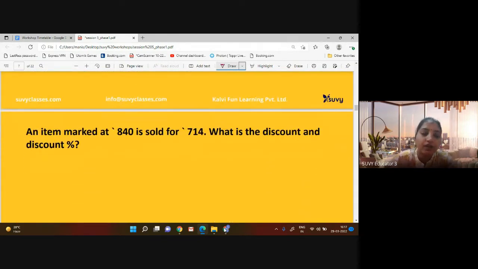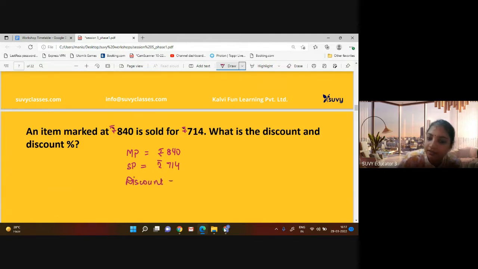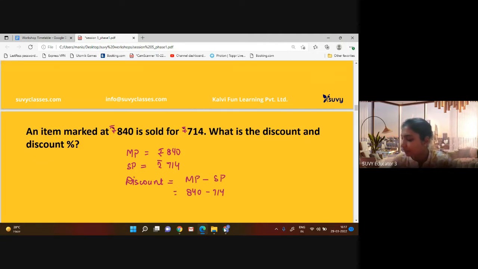So just have a look. For example, an item marked at, it means the market price is rupees 840 and the selling price is rupees 714. So you have to calculate the discount. We already discussed discount is marked price minus selling price. It means 840 minus 714. When we subtract, it will be rupees 126.